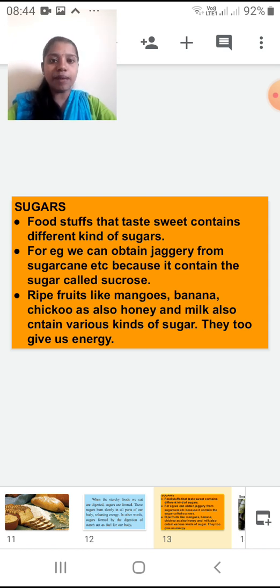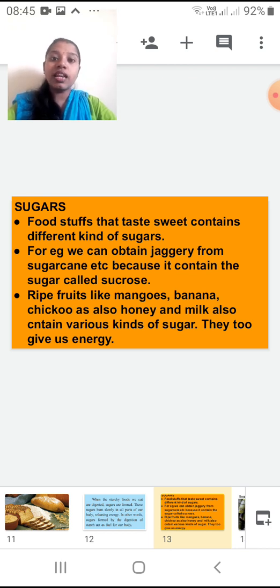For example, we can obtain jaggery from sugarcane, because it contains the sugar called sucrose. Very important. Which sugar is present in the jaggery? The sugar present in the jaggery we call sucrose, and because of this sucrose, your jaggery is sweet in taste.